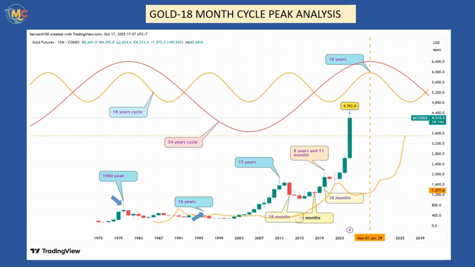The second 18-year cycle peak was in 2011 with a $1,923 high. This cycle was 15 years long, shorter than the Hurst nominal model. If we add 18 years to the 2011 peak, this gives 2029 as the date for the third and last cycle, to complete the 54-year cycle.